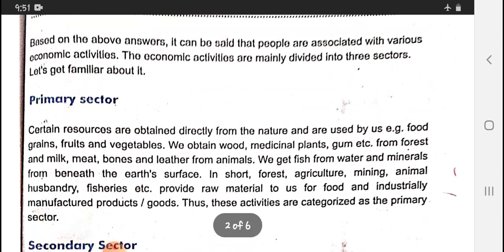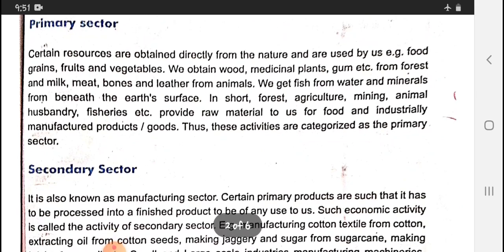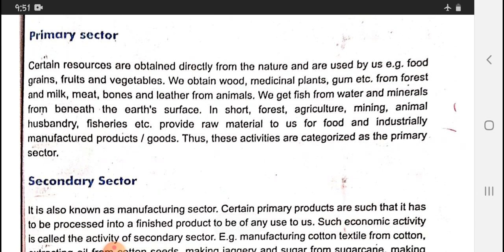Now our Indian economic system is divided into three sectors: primary sector, secondary sector, and service sector. What things are there in the primary sector that we are going to understand? Certain resources are obtained directly from nature and are used by us, like food, grains, fruits and vegetables.